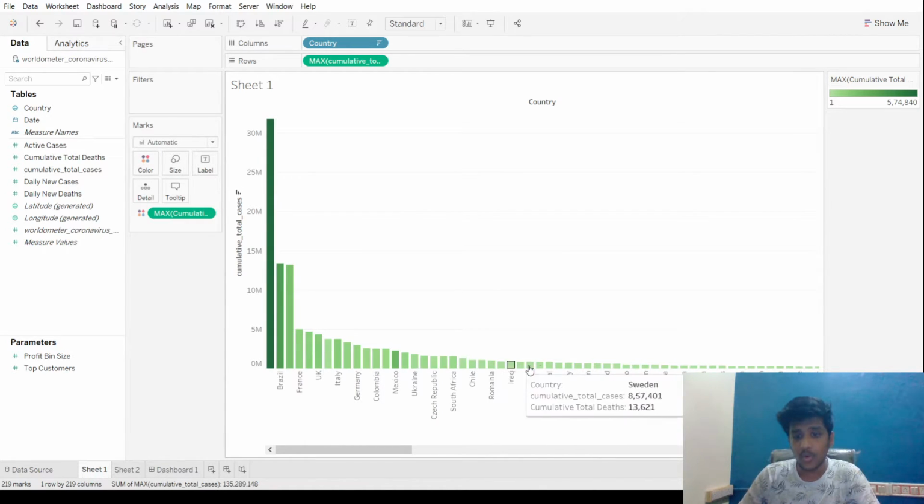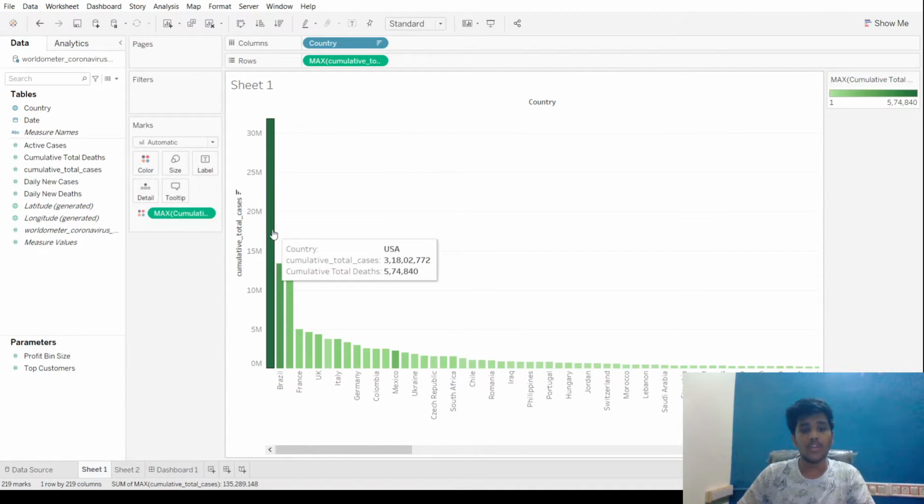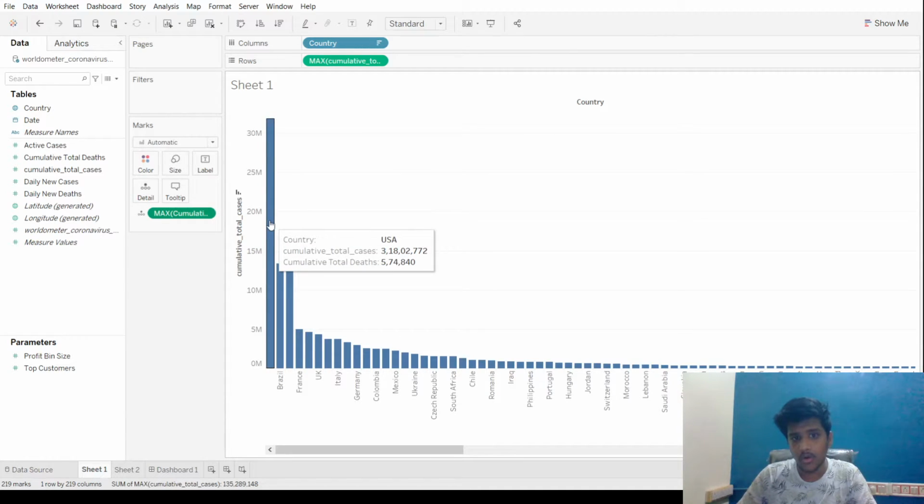And if we don't want to use color, we don't want to see the change of color here, but we want to see the total number of deaths when we hover over the bar graph, then we can change the type from color to detail. So now, as you can see, the color has gone back to blue, and if you hover over it, you can see both cumulative deaths and total number of cases over there. So this is the use of detail.